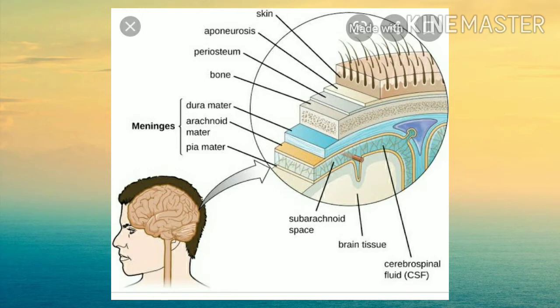Then what is the function of this CSF? It maintains constant pressure inside the cranium, helps in the exchange of nutrients and waste between the blood and brain tissues, and also helps in the supply of oxygen to the brain. It protects the brain from desiccation.